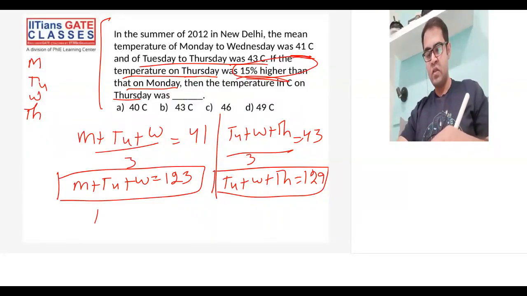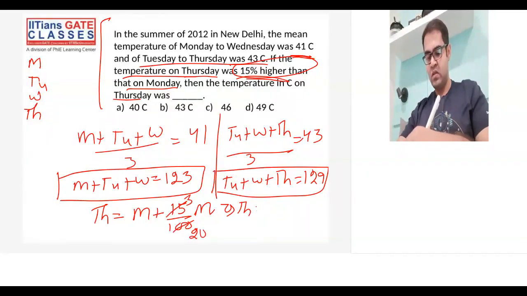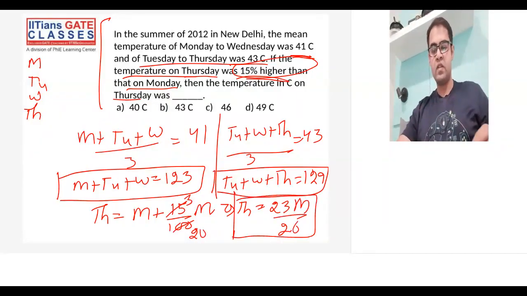Thursday's temperature is 15% higher. That means whatever it was on Monday plus 15% extra, and 15% can be written as 15 by 100. When I solve this, it is 20 and 3, so this becomes 23M by 20. This is my third equation.